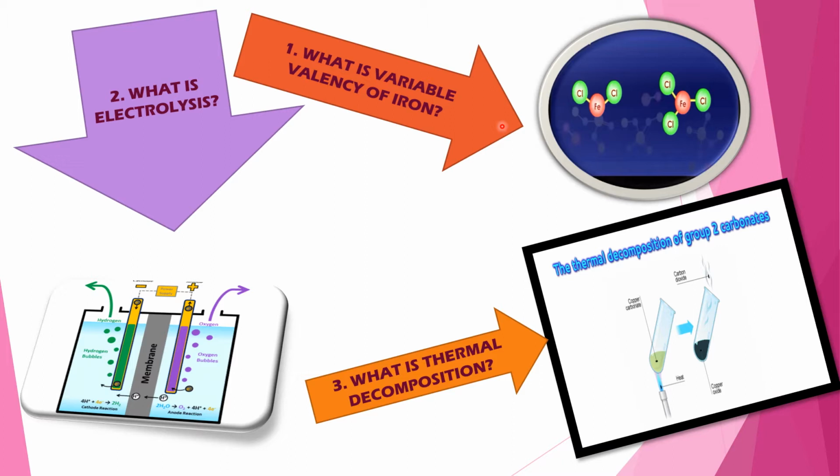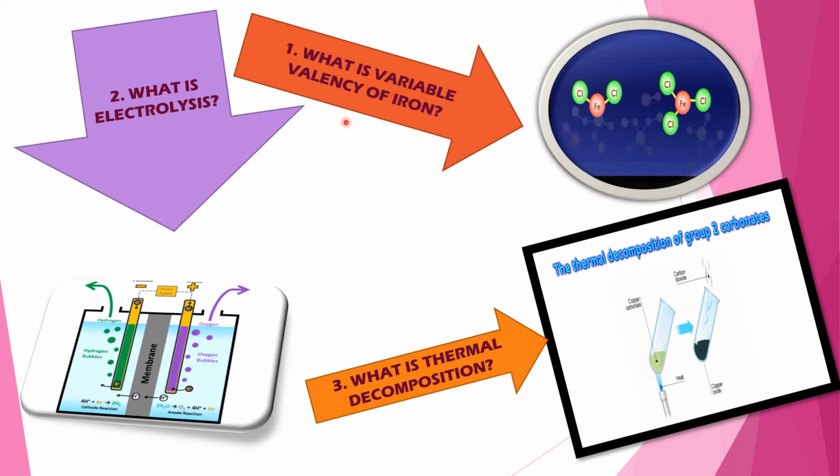For example, iron has variable valency. Iron's variable valencies are 2 and 3. So when iron reacts with chlorine, either ferrous chloride or ferric chloride will be formed. Ferrous chloride means FeCl2 and ferric chloride means FeCl3. In both the cases, valency of chlorine is 1. But valency of iron is changing. One time 2 and another time 3.